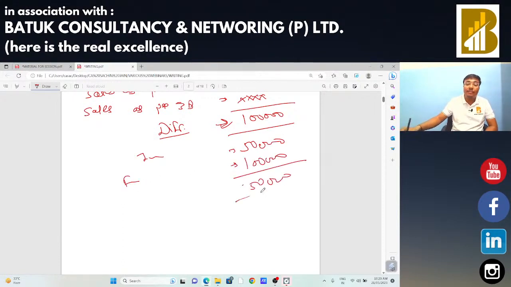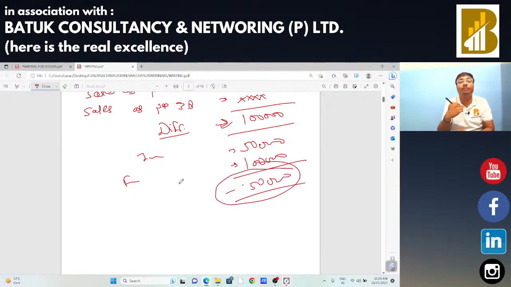In that case there is a difference of 50,000 in negative, that means the assessee has paid less tax by 50,000 rupees. In that case we need to raise a query to the assessee: why is there a difference between your financial statement sales or income on which you need to pay the GST, in comparison to your GST payable or GST paid in your GSTR 3B return, so that we get the reply from the party. So, sir, these are the types of tasks we need to do for certain findings.